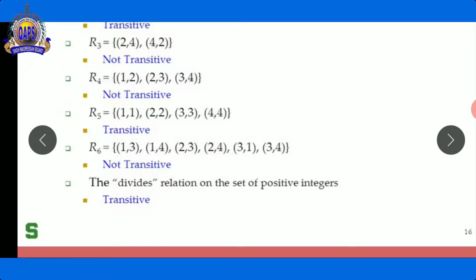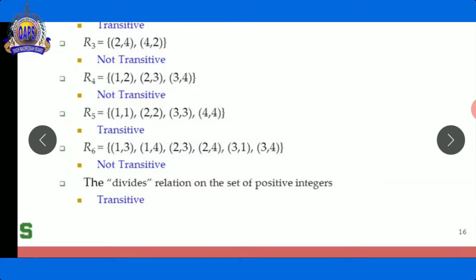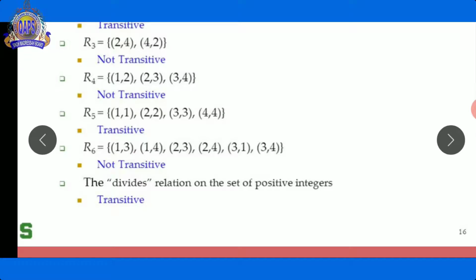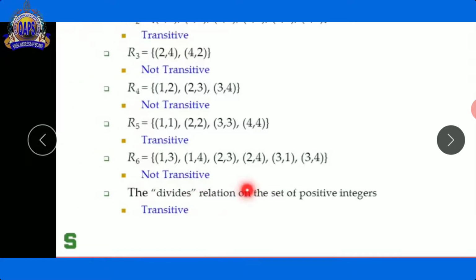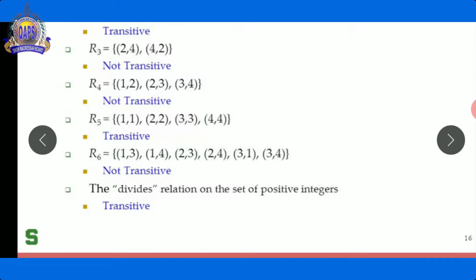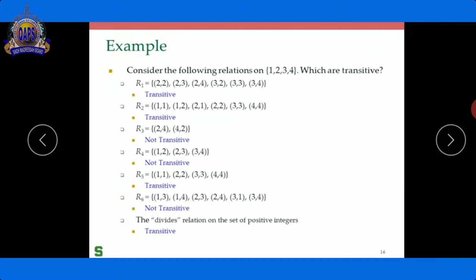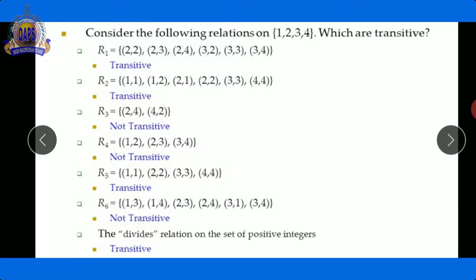So this relation represents the transitive relationship. Now 6, 1 represents not transitive. Same here, the divides relation on the set of positive integers is transitive. So I hope you can understand this example easily with the help of the definition of the transitive property, transitive relation.